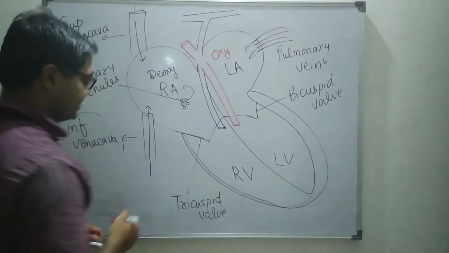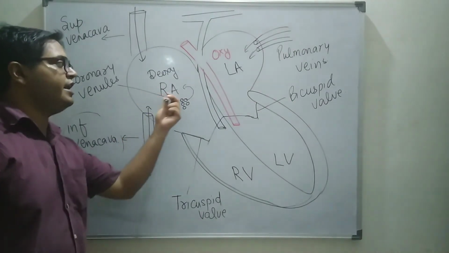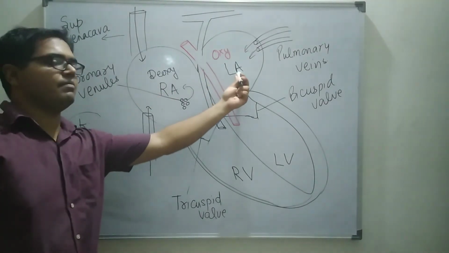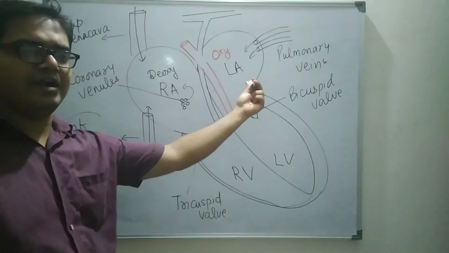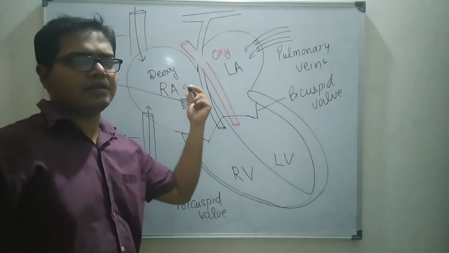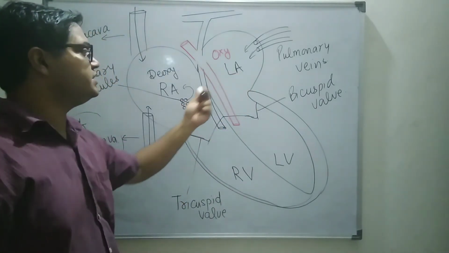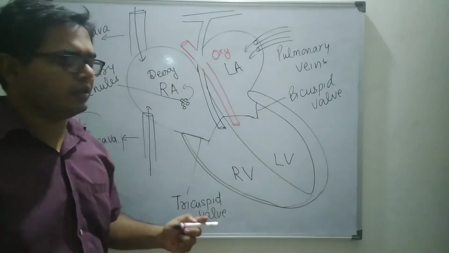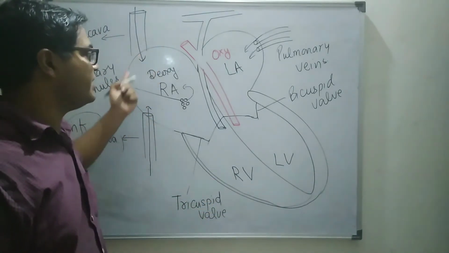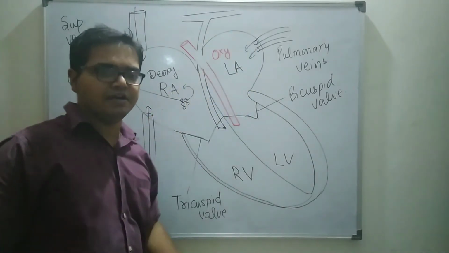Now the right atrium and left atrium are getting filled. This phase of the cardiac cycle is atrial diastole. In atrial diastole, these chambers are relaxed. There is no wave of depolarization across these membranes, and they are getting filled.